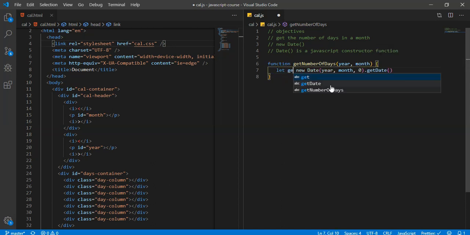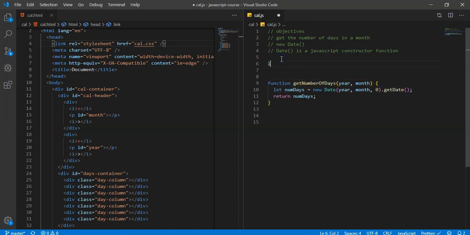And we're going to just say let days of month. Or we could say numDays. That's even better. I like to try to make my variables the best names possible. It goes getDate. Now this year and month are obviously parameters, so we're going to get these from somewhere else. Then we're just going to return numDays, and that's going to be it for this getNumberOfDays. Now real quick, let's just test to make sure this works.